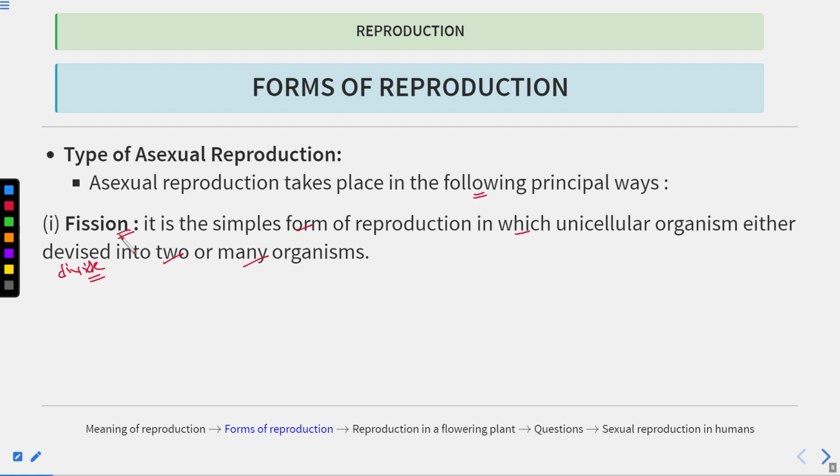I've shown you how the bacteria divides. Fission we have already talked about. One cell divides into two or many organisms. Clear? So in bacteria, fission takes place. So we can say bacteria multiply by fission, which is a type of asexual reproduction. And you can see what is happening here. There was only one parent involved. Clear?